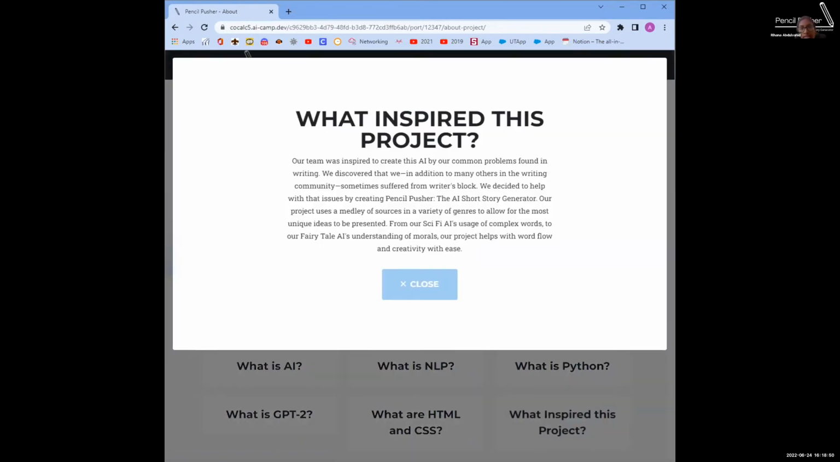And next, what inspired this project? So we are inspired to create this project by the dwindling lack of inspiration when it comes to writing or even anything art related. Therefore, our project uses a medley of sources categorized into different genres, because personally, I believe that creative inspiration cannot and should not be limited to one category. This is what our project aims to emphasize.